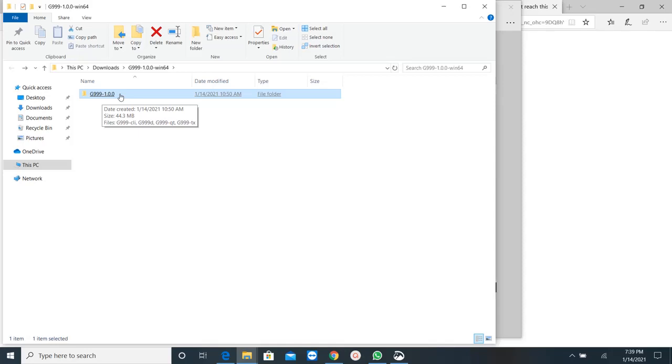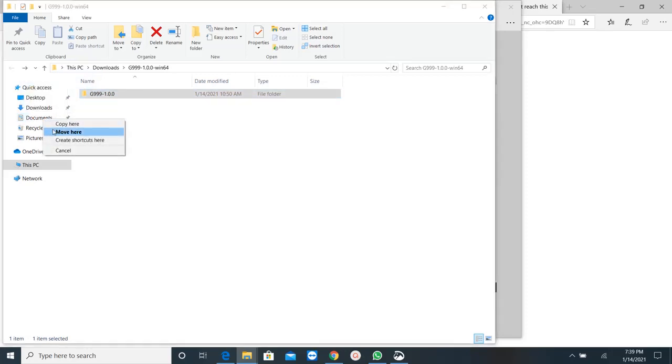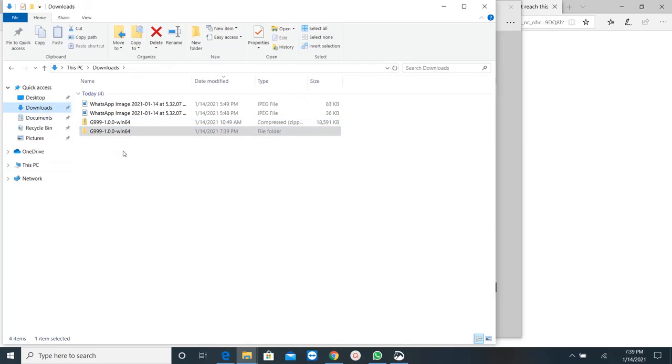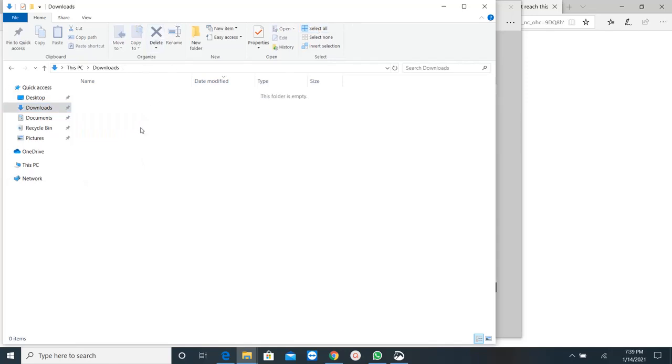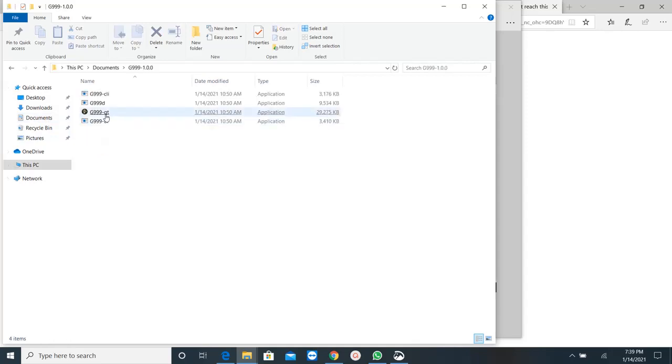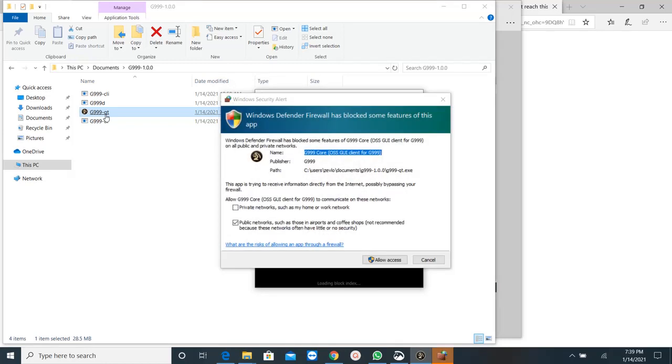So once your wallet is closed, what you will do is you will move this folder into your documents, move here, and now you can safely delete all the folder and files that you have in downloads. And now you will be able to go to your documents, open it, and open your wallet from this application. Allow access.